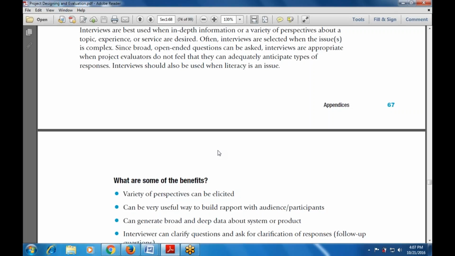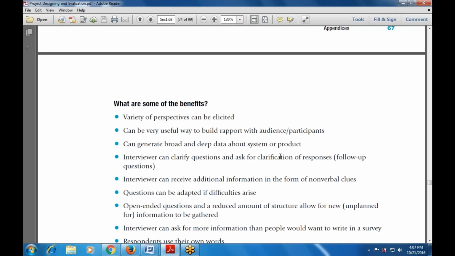An interviewer can also clarify the questions and ask for clarification of the responses. A follow-up question can be gathered and used for additional questions. Questions can be adapted if difficulties arise. So if there are any difficulties, the questions can be adapted.